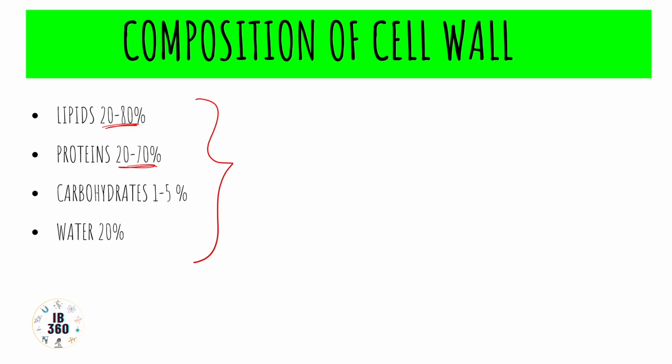The ratio of protein to lipid is not constant, and it varies in different membranes.